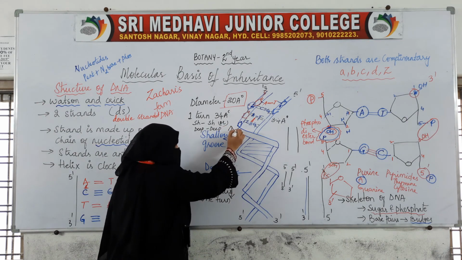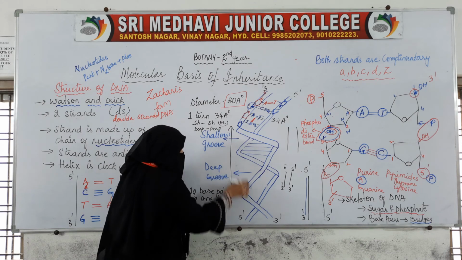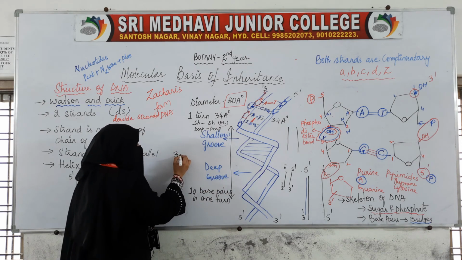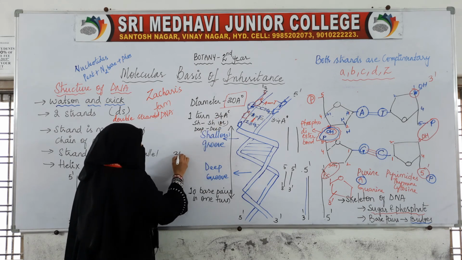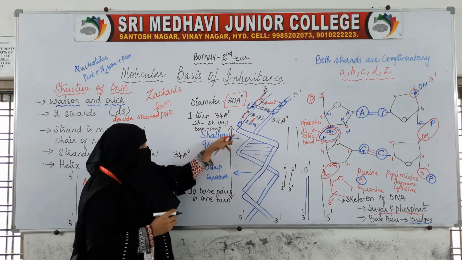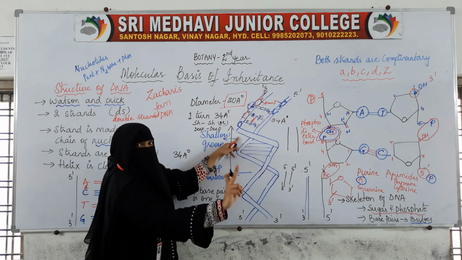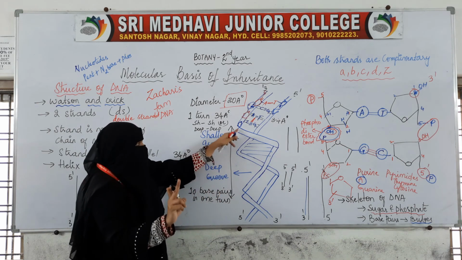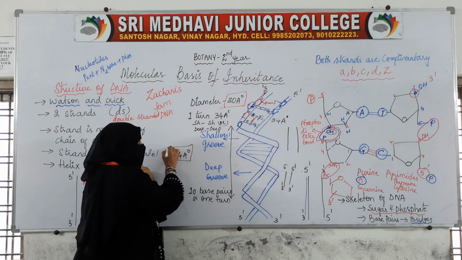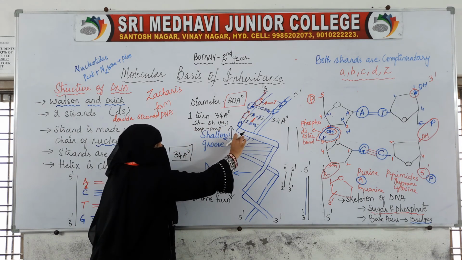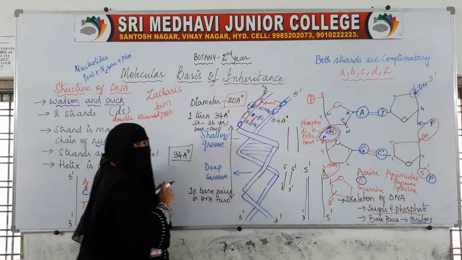So for this one complete turn from here to here, the distance is always 34 angstroms. And in this distance, one shallow groove and one deep groove will be there.